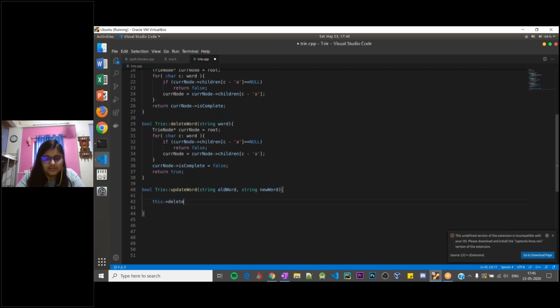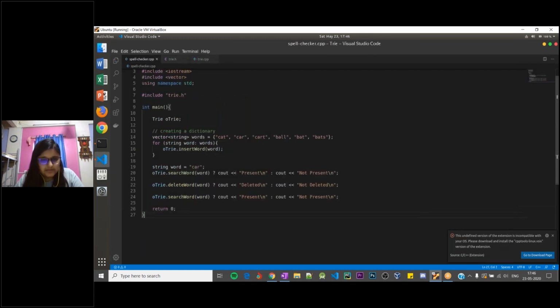So we'll call delete node and delete the old word, and then we'll call the already coded function insert word, and we'll insert the new word. So we are doing two operations here. We are deleting the old word and then inserting the new word. That is the only thing that we are doing in our update word function.